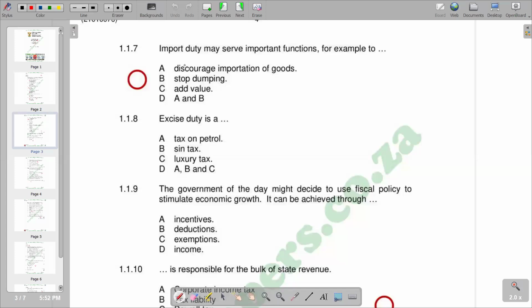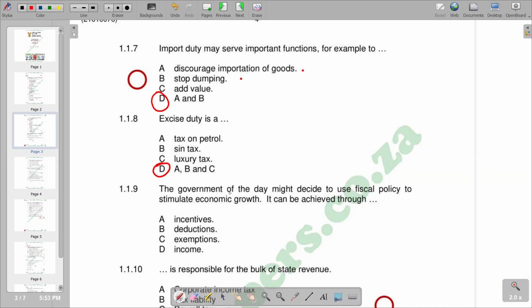So on our question 7, import duty may serve important functions, for example, to discourage importation of goods. That is correct. If you look at stock dumping, it also is, but add value, you see that add value is not correct. So we have A and B as mentioned on D. So we have D as the correct response. Then excess duty is a dash. We've got tax on petrol, SIM tax, luxury tax, and then D we've got A, B, C. So you see that all these are excess duty. So D is the correct response.